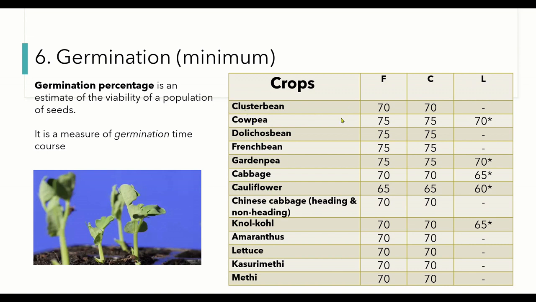So in case of cluster bean, we have 70% for both foundation seed and certified seed, while there is no mention of truthful level seeds.